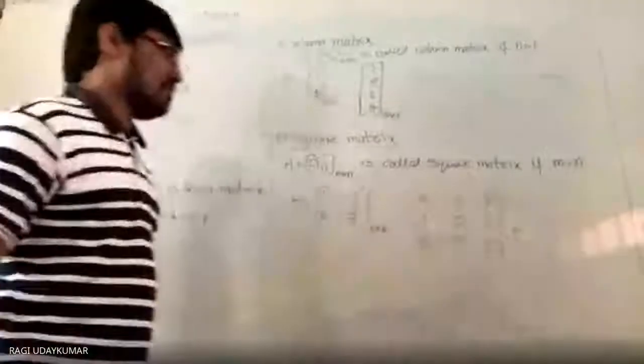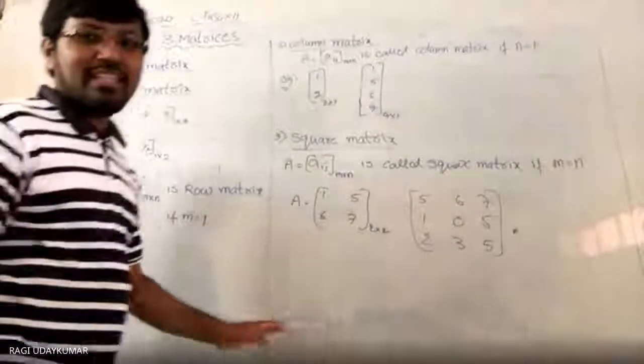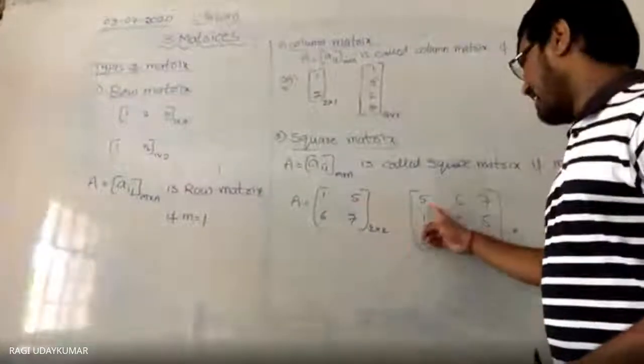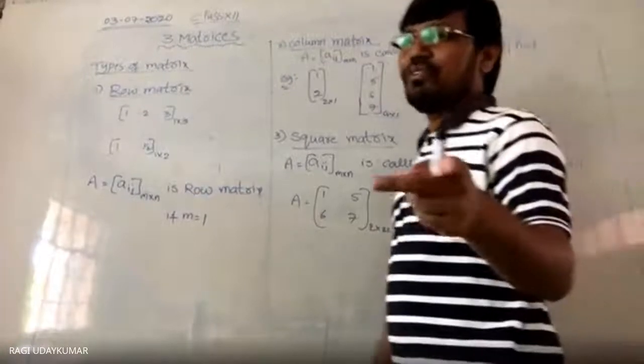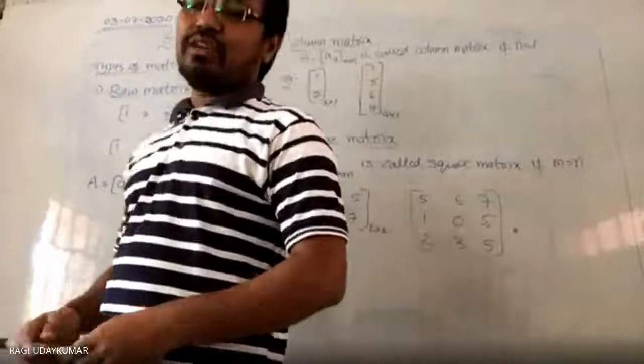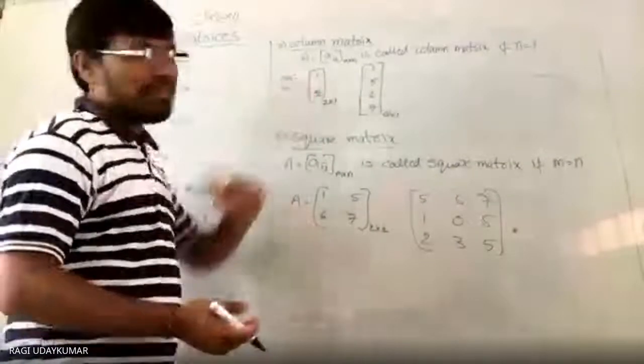What can you observe from this? Unknowingly, I am writing the number 5 more. Sometimes students observe these types of things more, but don't concentrate on such things. Concentrate on the subject.